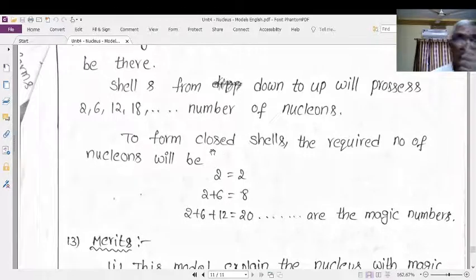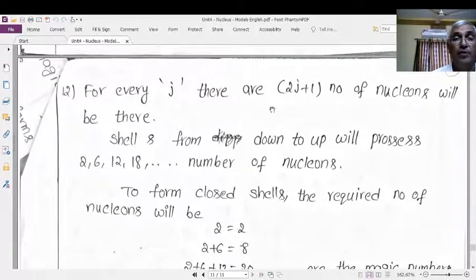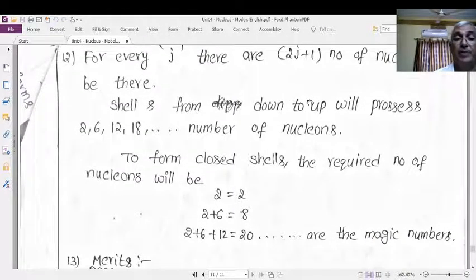Suppose you take the first shell, there will be 2. If you use J = L + s, with s = 1/2 and L = 0, then J = 1/2, therefore 2J + 1 gives 2. So for the first shell, you will get 2 nucleons. In the second energy state, it has an s state and a p state. For the s state, J = 1/2, therefore you will get 2.